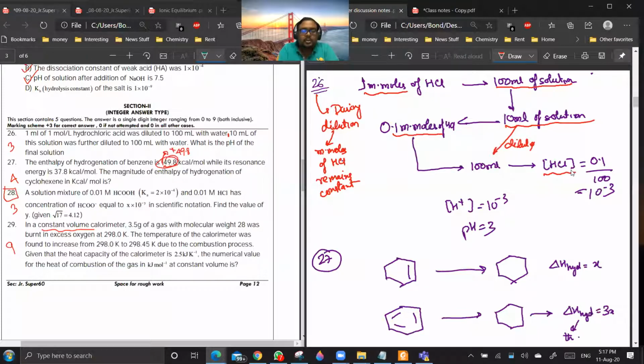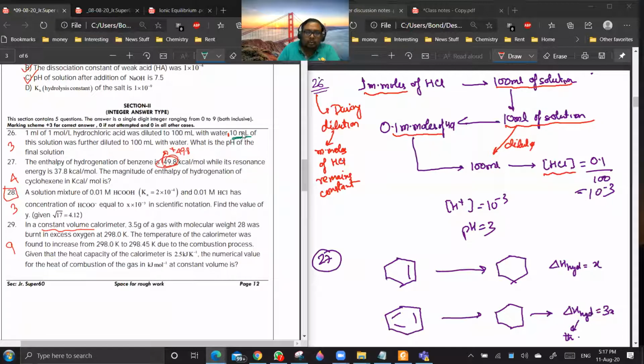Sir, like they gave, it was diluted by 100 ml, again diluted by 100 ml. Shouldn't we do it 2 times? No, why can you not do that? Because here you took 10 ml of the solution. So you changed the number of millimoles. You can do dilution by 100 square only when the number of millimoles are the same. Okay, so I think everyone is getting it, you will be getting these questions easily now. First time only people get a bit confused in this question.